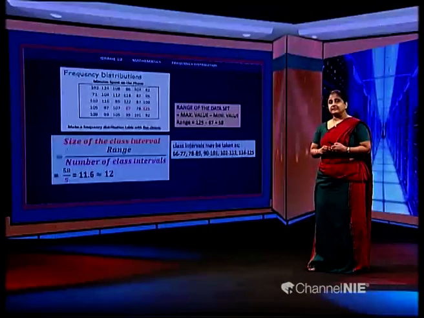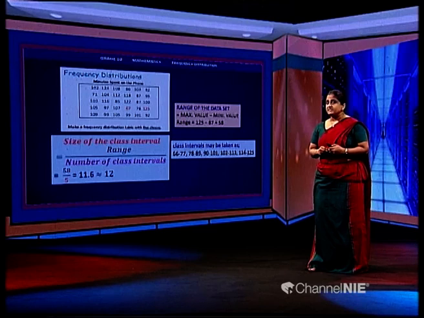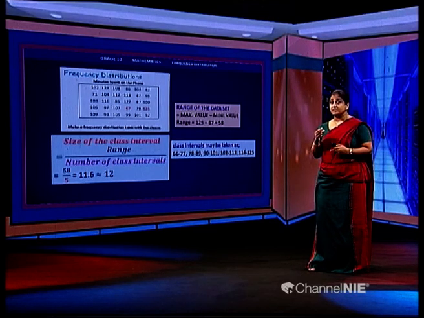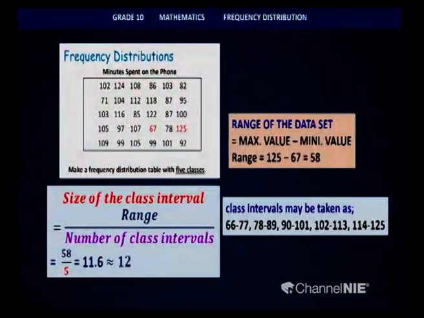Let us look at the class intervals. I can start with 66 because the lowest value that I have is 67. So if I start from 66, the class interval will end at 77. Then 78 to 89, 90 to 101, 102 to 113 and 114 to 125.